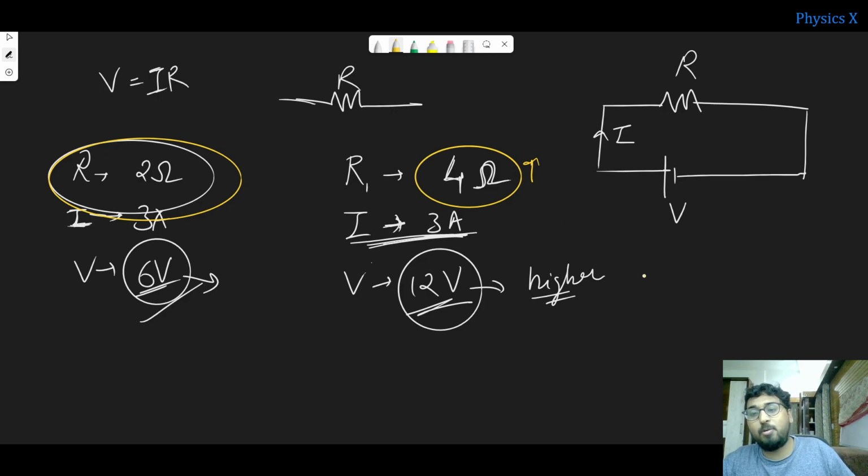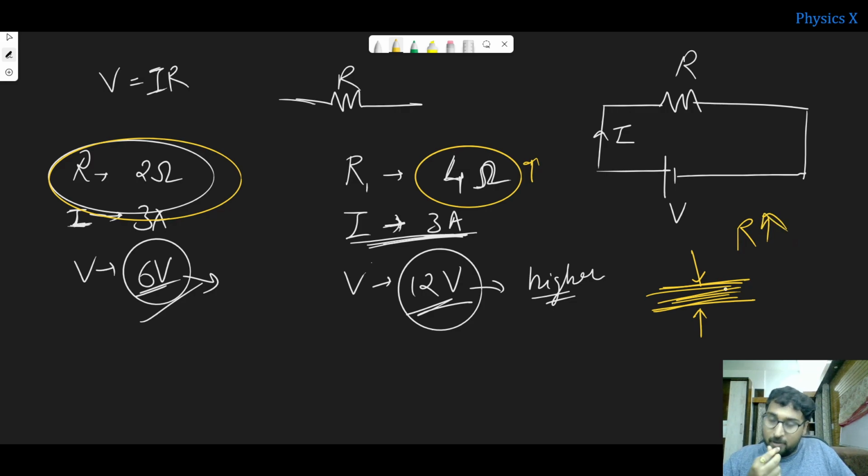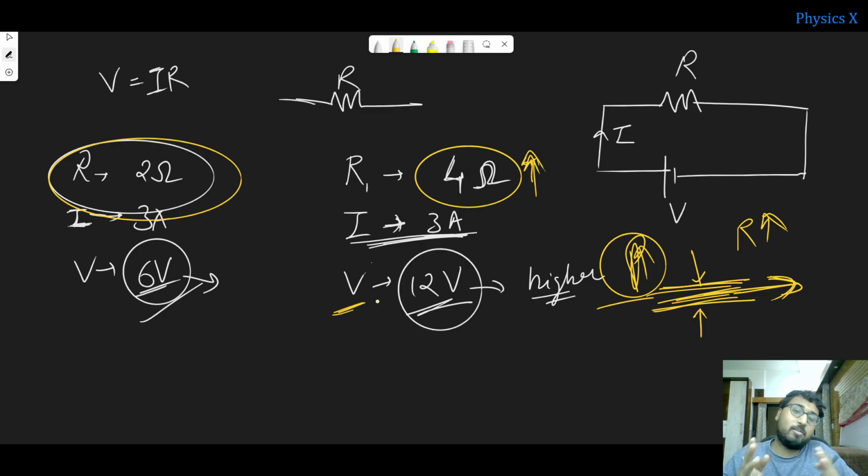You might know that suppose a plastic PVC pipe is there, water is flowing in that, and you try to pinch this. What are you doing? You are actually increasing the resistance. So if the same amount of water needs to flow, now the pressure should be increased, and the same case is happening here: if the resistance becomes larger, then the potential difference required is high.